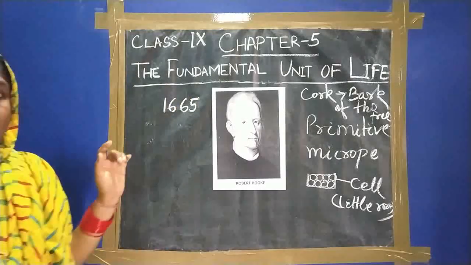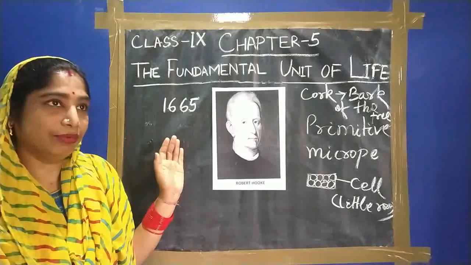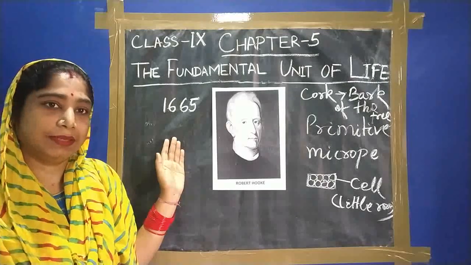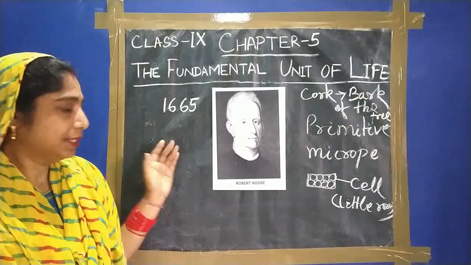We already know this from our previous class: in 1665, Robert Hooke discovered the cell.